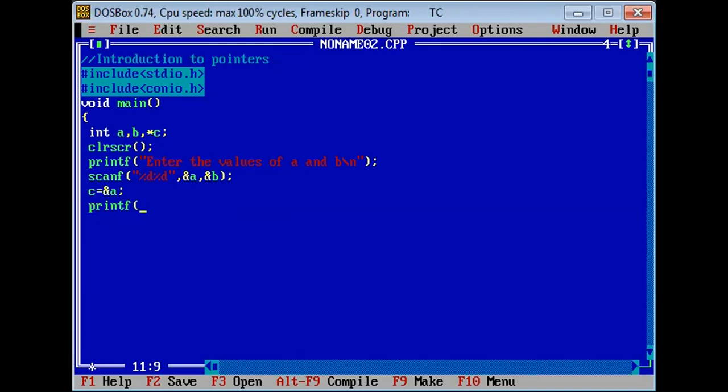Okay, so value of a is equal to %d \t. So we have 3 ways. That's why I'm writing here. Okay, \n.